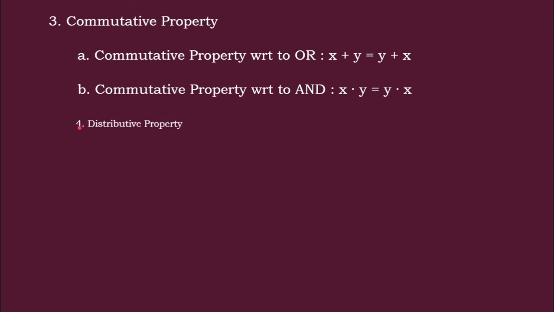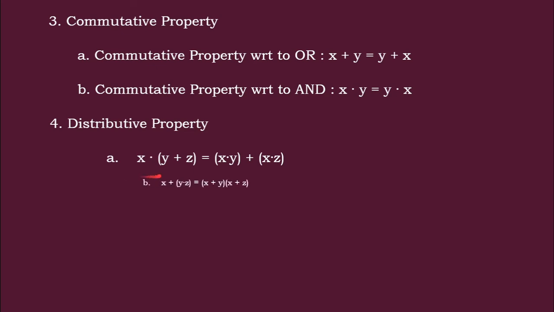Next is the distributive property. This is also the same as in mathematics. We can see here x dot (y plus z) is equal to x dot y plus x dot z. Normally how you do this operation in regular mathematics, the same applies here also. Likewise, now we change with respect to plus.